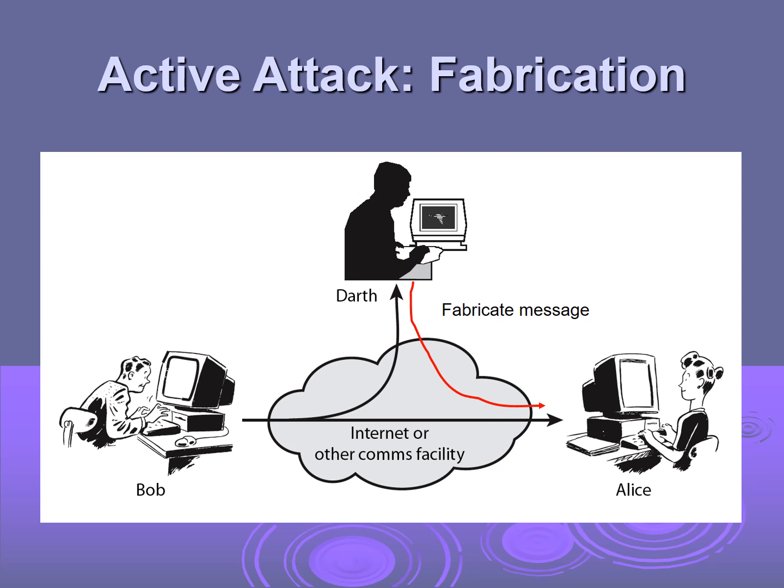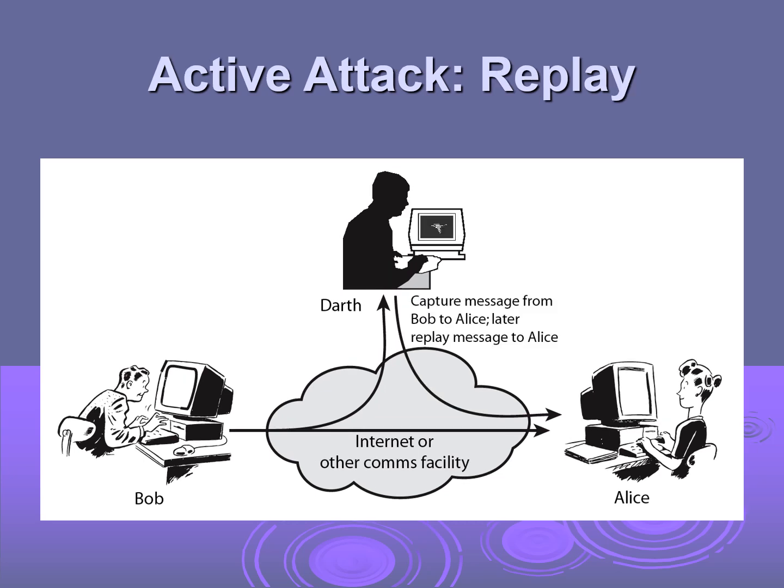He is sending a fabricated message to Alice rather than the message sent from Bob. This is again an active attack. It is a serious attack because Alice will not receive the original intended message from Bob. Instead, Darth sends some other fabricated message to Alice. So the impact may be more serious, moderate or even high impact.